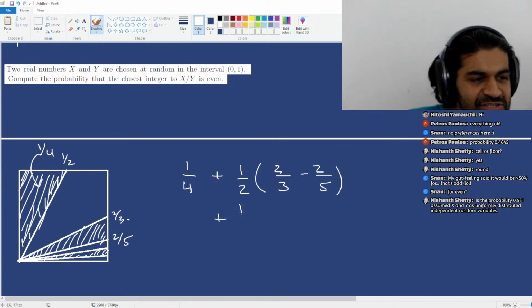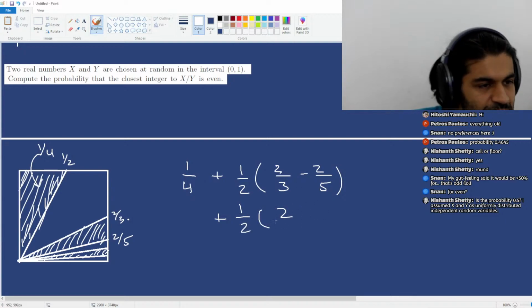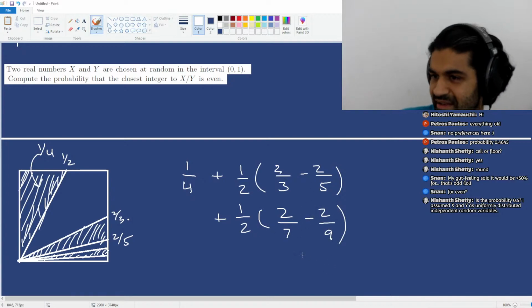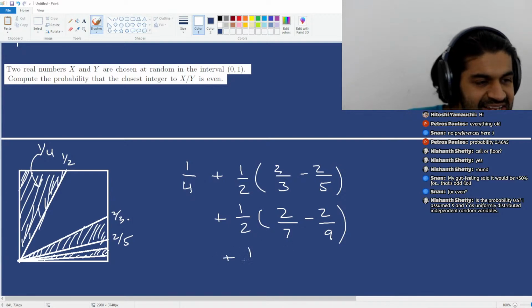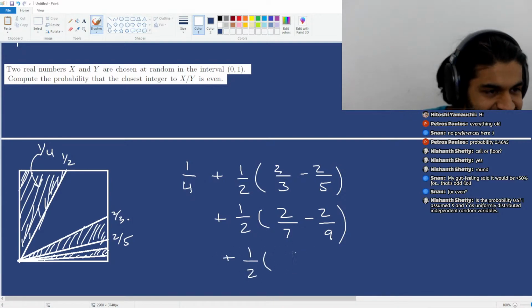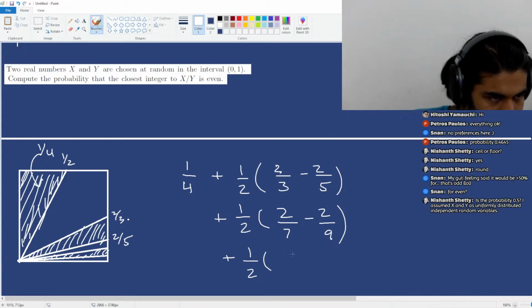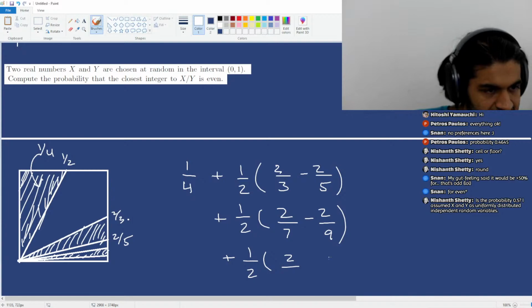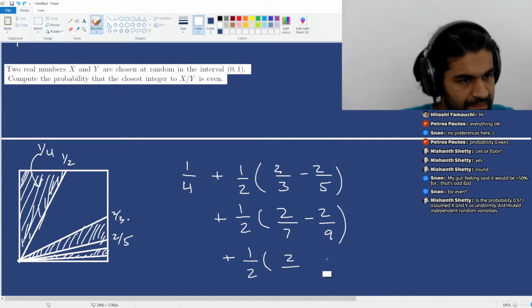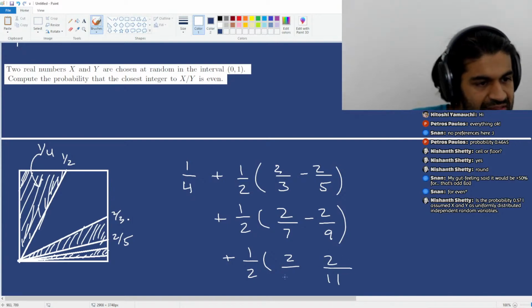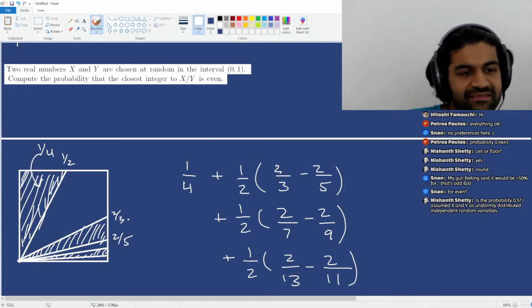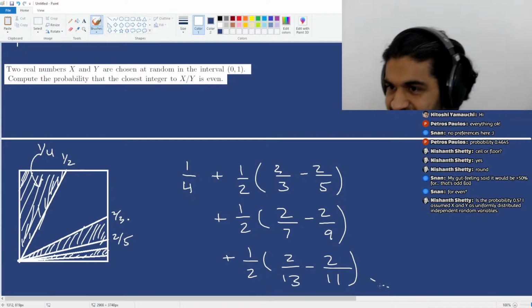And the area of the next triangle is going to be 1/2 times the next one, which is going to be 2/7 minus 2/9, right? And the area of this next triangle is going to be 1/2 times, what would it be? 11/13, and so on and so on and so on it goes.